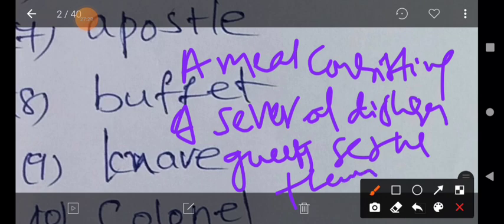There is no one to serve, no waiter. A number of items are there for eating, for those who attend as guests for a function, and they serve themselves. That is the buffet system, buffet meals.